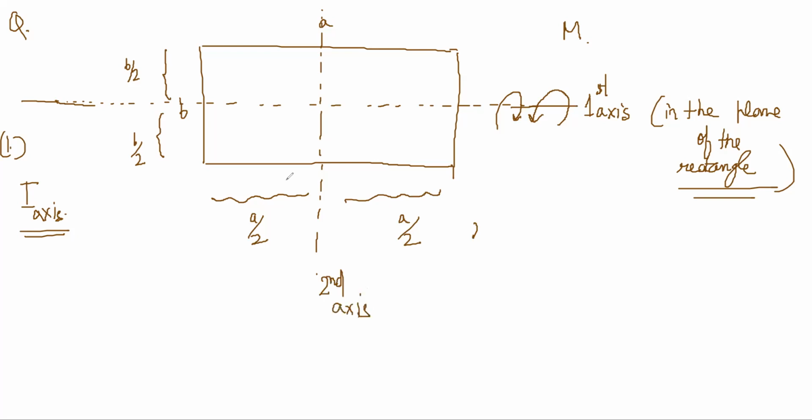In this case, I am trying to rotate it like this, turning it through space. So this is axis 1, and I want to also find the moment of inertia about axis 2. So why don't you try it now? First do axis 1. How will you do the moment of inertia?